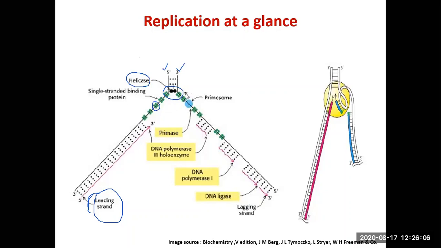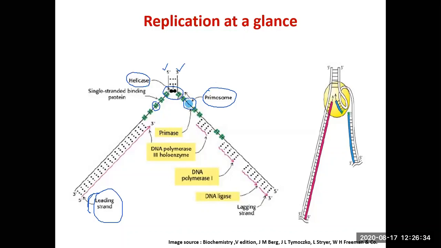And then there is a primosome complex in which you have a primase. This primase is responsible for formation of a primer, to which DNA Pol 3 can extend the DNA chain. And this primase will be responsible for forming a primer every time a discrete fragment of DNA in the direction 5' to 3' is synthesized.